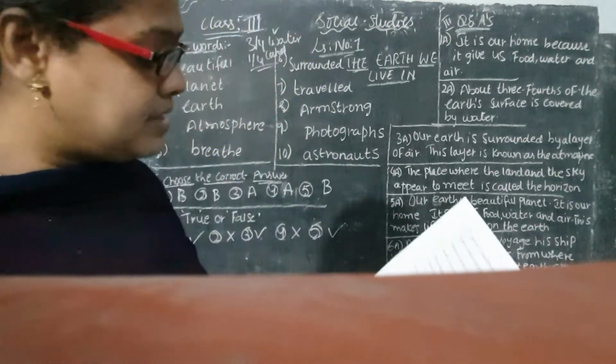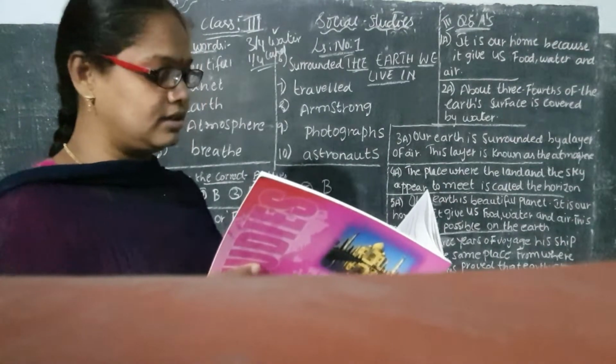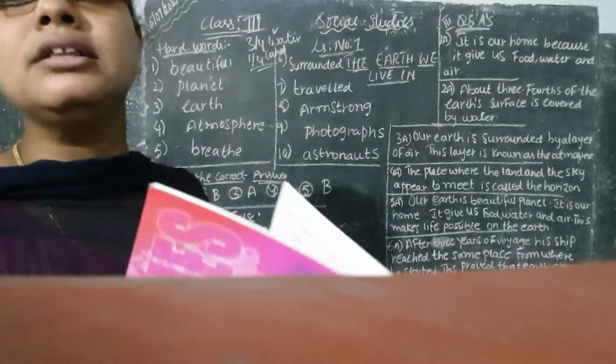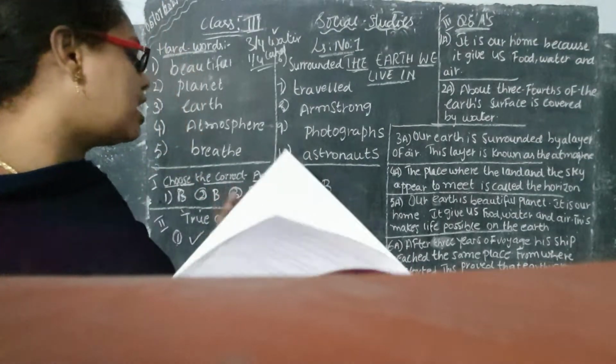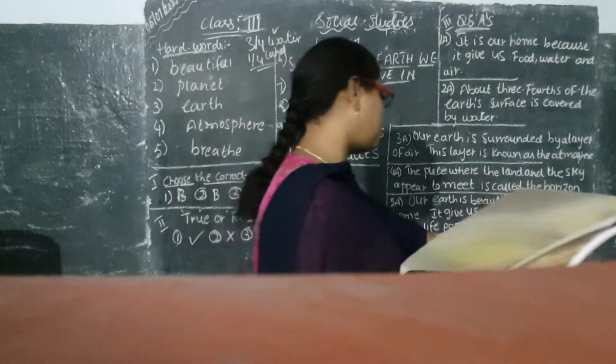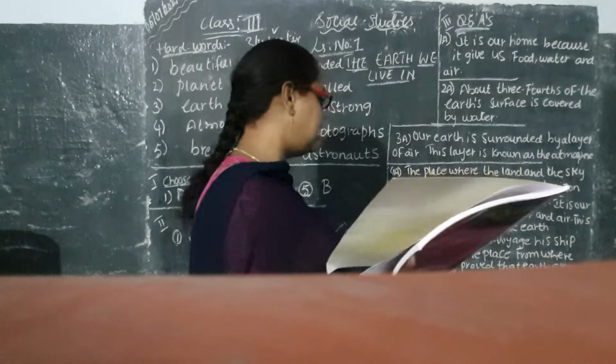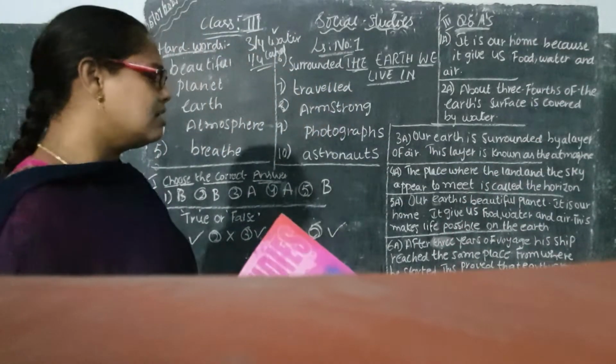Coming to the sixth one. How can we prove that earth is round in shape? So how are we proving it? After 3 years of voyage, the ship reached the same place from where it started. This proved that earth is round.